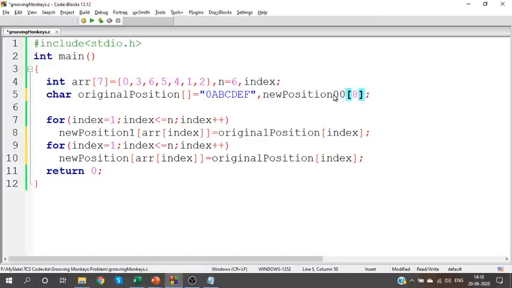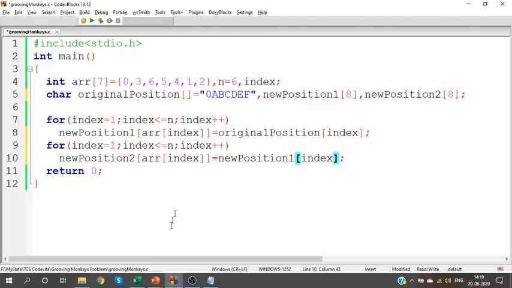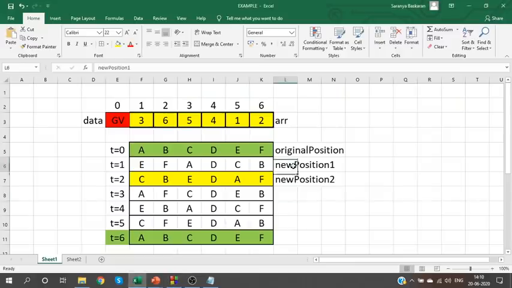Because I can't disturb the original array, I have new position 1 and new position 2. New position 1 will be calculated based on the original array. New position 2 will be calculated based on new position 1. Is it clear? The first new position is calculated based on the original. The second one is calculated based on the first array.